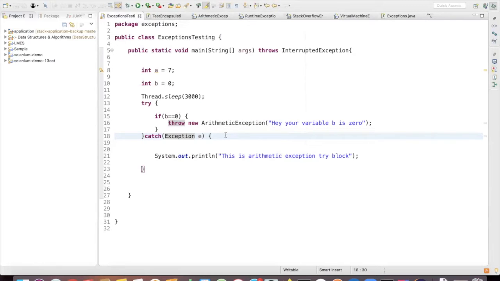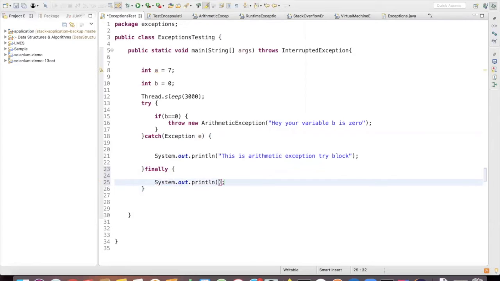And there is also a thing called finally. A very, very useful block actually. What I'll do is try to run this program.